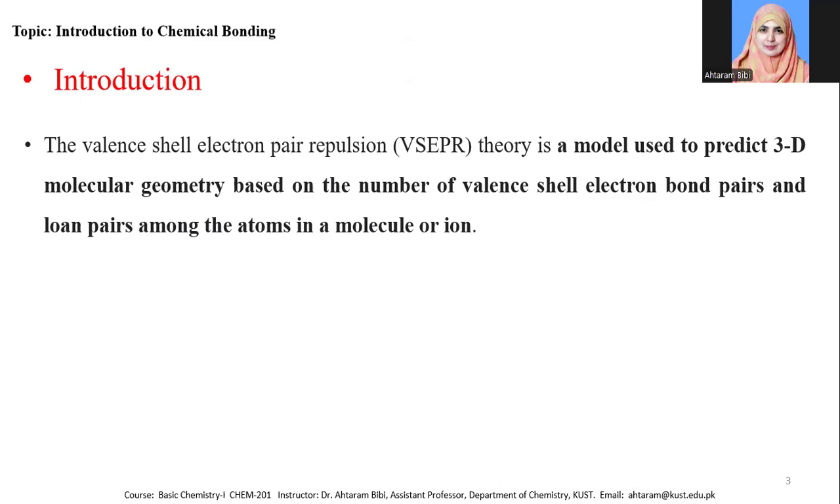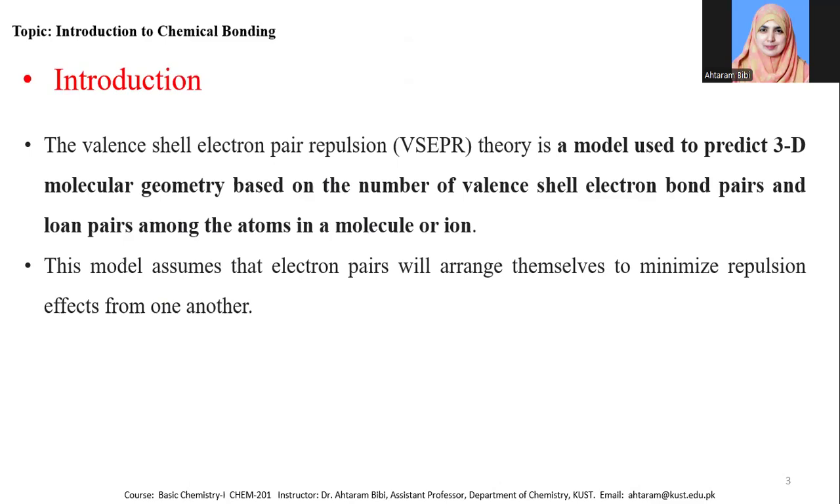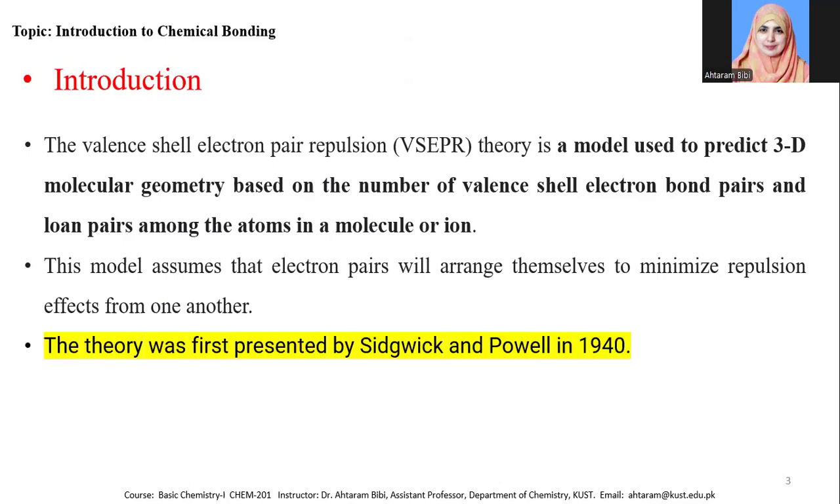And when they repel each other and arrange themselves at a maximum distance, it gives a specific geometry to a molecule. So this valence shell electron pair repulsion theory is generally used to explain the geometry of a molecule. This model assumes that electron pairs will arrange themselves to minimize repulsion from one another. The theory was first presented by Sidgwick and Powell in 1940.